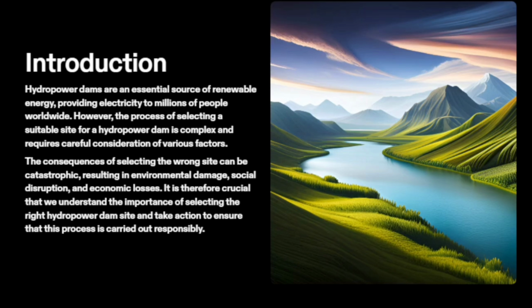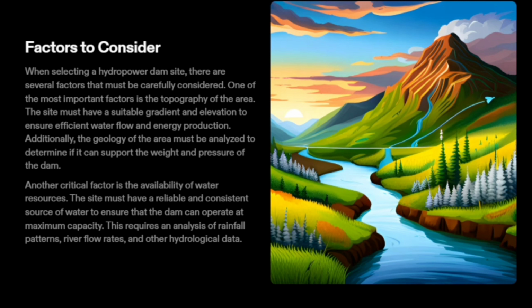Now let's go for the factors to consider. When selecting a hydropower dam site, there are several factors that must be carefully considered. One of the most important factors is the topography of the area. The site must have a suitable gradient and elevation to ensure efficient water flow and energy production. Additionally, the geology of the area must be analyzed to determine if it can support the weight and pressure of the dam. Another critical factor is the availability of water resources. The site must have a reliable and consistent source of water to ensure that the dam can operate at maximum capacity. This requires an analysis of rainfall patterns, river flow rates, and other hydrological data.